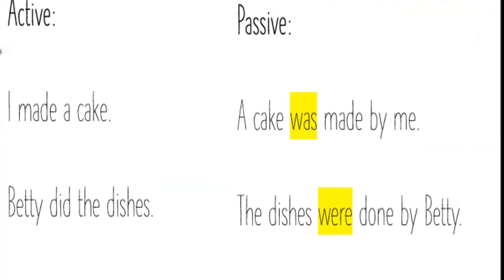For example, it says, a cake was made by me. A cake was made by me. I have to say this, the object, okay? Remember that in the passive voice, we say the object first, and then we have to write was or were, okay? And then we write the verb in past participle, which is made in this case. And at the end, we add the subject, okay? With the word by. By me, by his mom, by the teacher, by her father, okay?